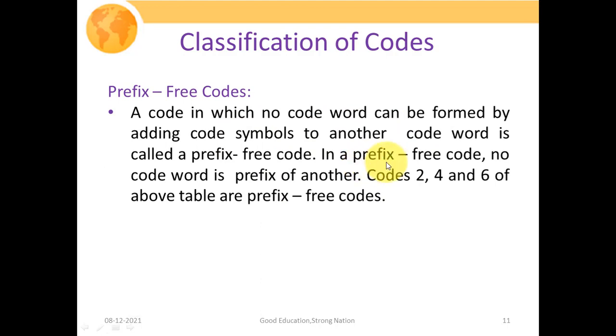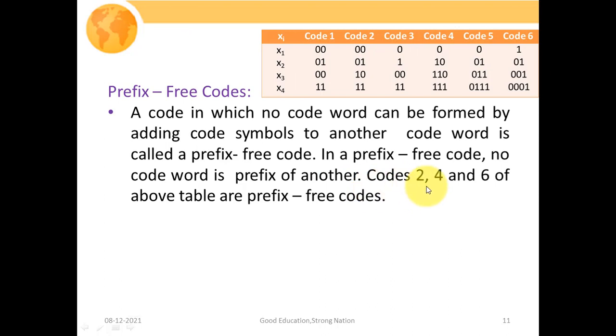So in a prefix free code, no code word is a prefix of another. This is what I am trying to explain to you. In this particular table also, codes 2, 4 and 6 of the above table are prefix free codes. If you observe codes 2, 4 and 6, the prefix condition holds good. No two codes have a prefix which would produce a sort of ambiguity. So codes 2, 4 and 6 are prefix free codes.